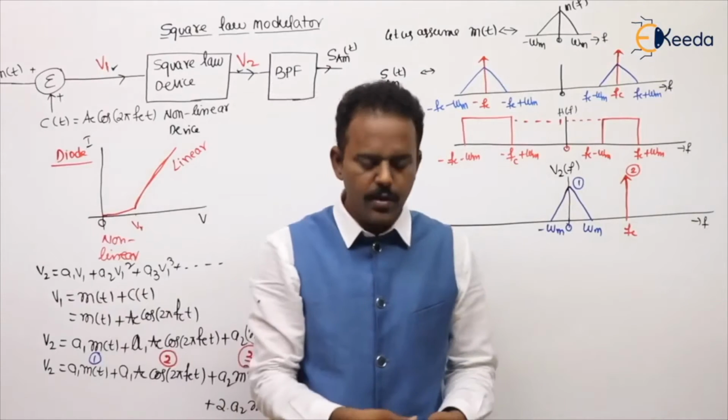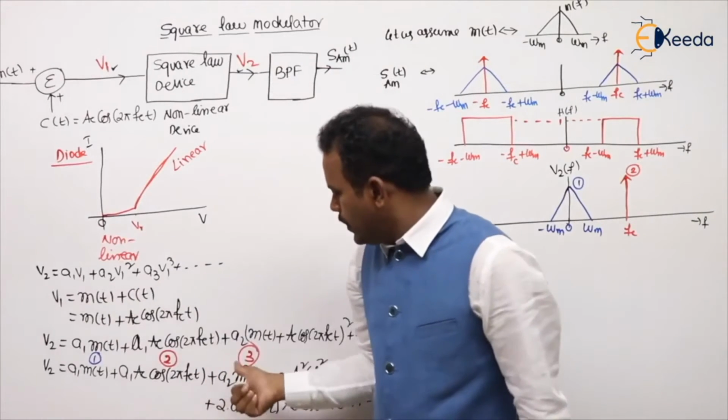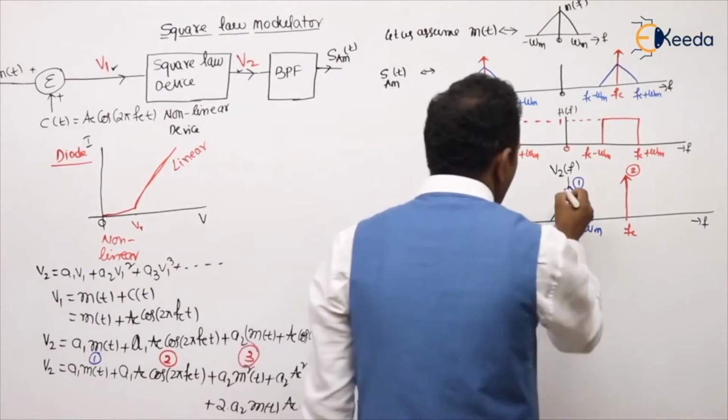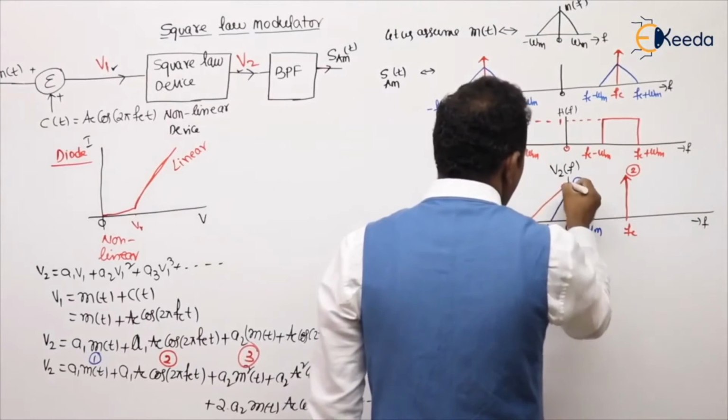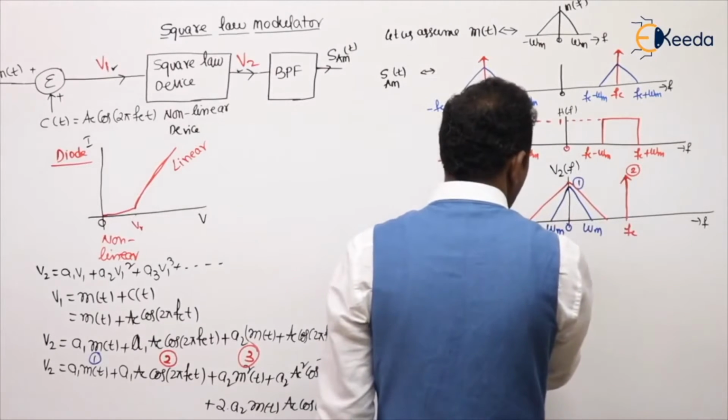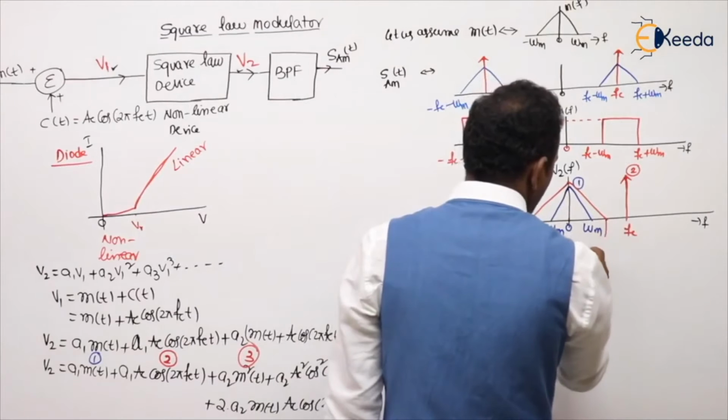So now here, m square of t will have the frequency components from minus 2 omega m to plus 2 omega m. This is minus 2 omega m. This is plus 2 omega m.